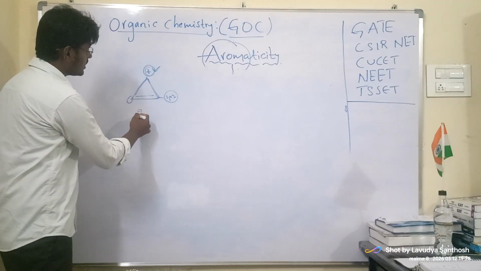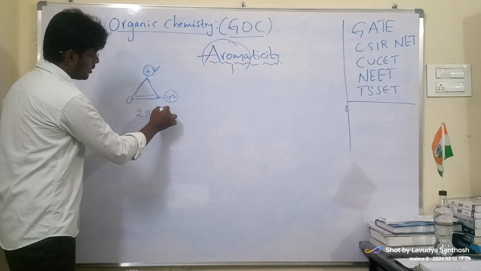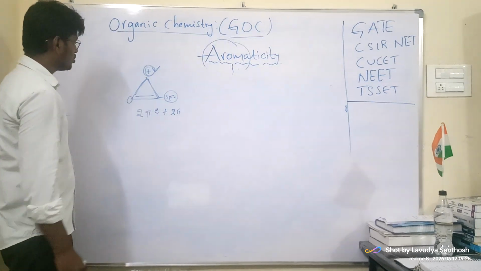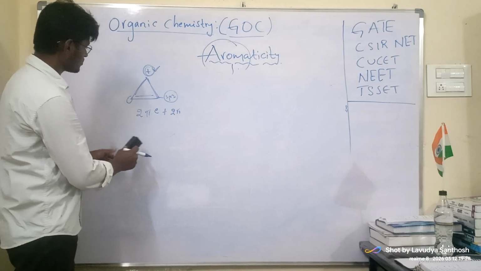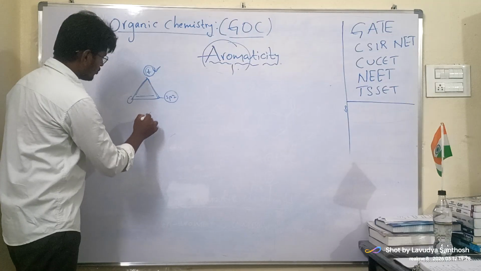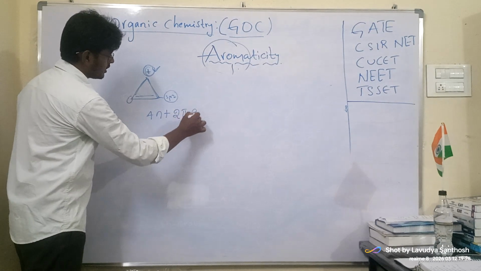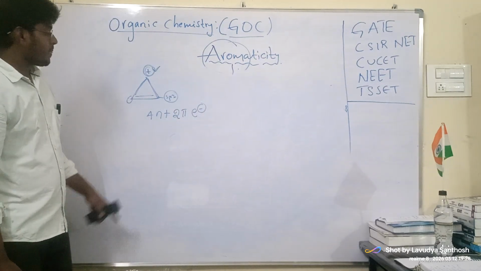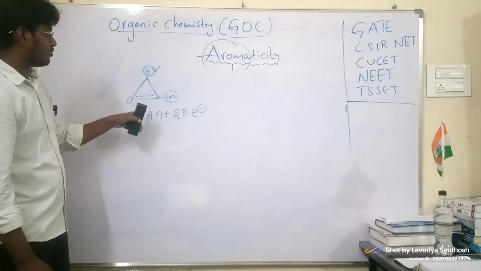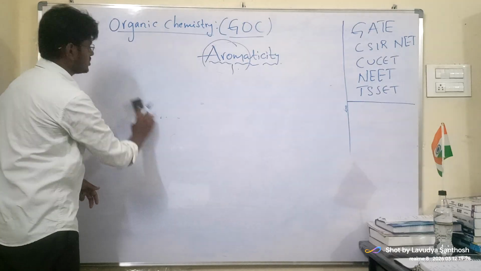See, 2 pi electrons are there. 2 pi electrons plus 2 pi electrons. 4n plus 2 pi electrons, this is our rule, right? So 2 pi electrons, the integer is 0. So we are getting 4. This is aromatic. Now you see.